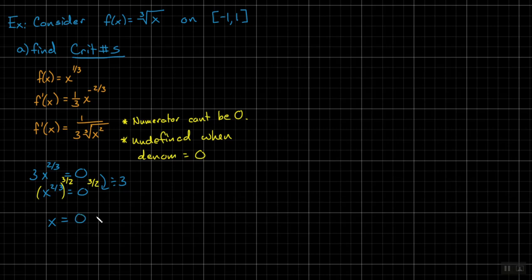This is undefined. So what we have just done, whether you show this work or not, is we just said critical values, or numbers, x equals 0. That was the only one. It was undefined there. Now, this means that we could have a maximum here. We're not sure yet. So all we're going to do is just check any places where it could happen. If we look back at our pictures, the 3 graphs that we drew at the beginning, if they're both brackets and it's closed, then it could be at the endpoints as well, right?